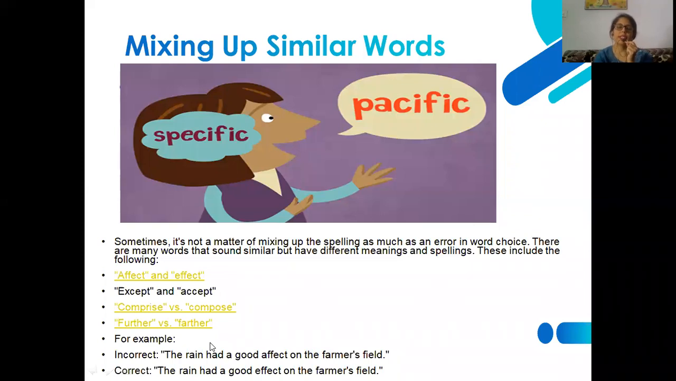So it is necessary to identify the requirement of the sentence. If the sentence requires a noun, adjective, adverb, or any other part of speech, accordingly you should use the word. Once the spelling is changed, once the word is changed, obviously it automatically gives you a different meaning.